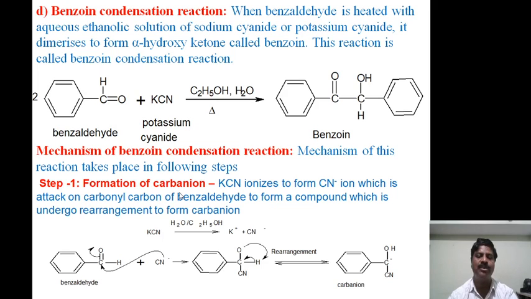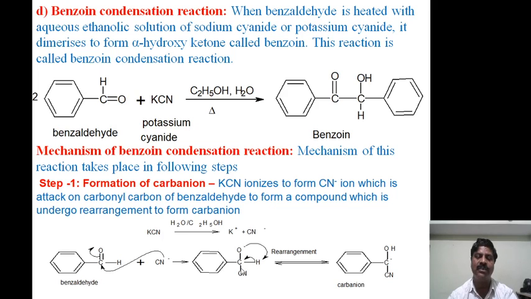Now the mechanism of the benzoin condensation reaction takes place in the following steps. The first one is formation of the carbanion. When KCN ionizes to form the CN minus ion, it attacks the carbonyl carbon of benzaldehyde to form a compound which undergoes rearrangement to form the carbanion. Here simply KCN or NaCN in alcohol and water medium forms K plus and CN minus. This CN minus attacks the carbonyl carbon atom of benzaldehyde to form this compound, and this hydrogen atom